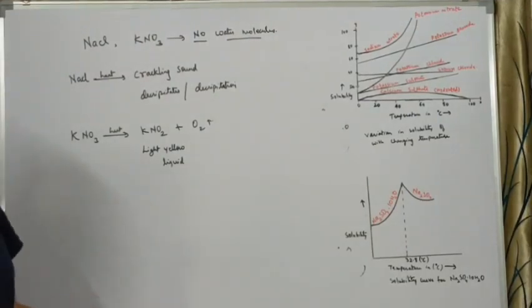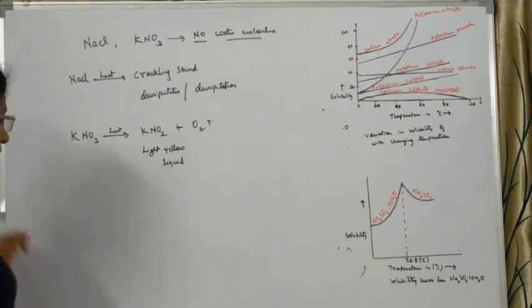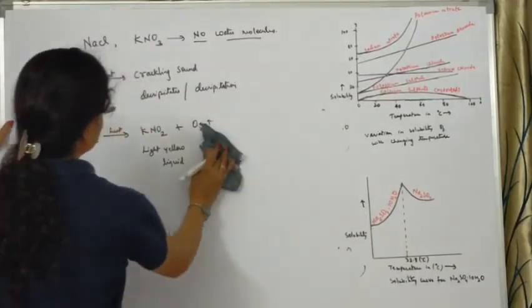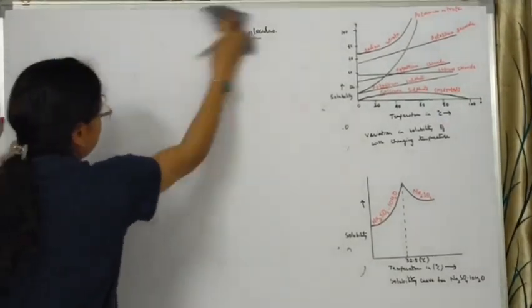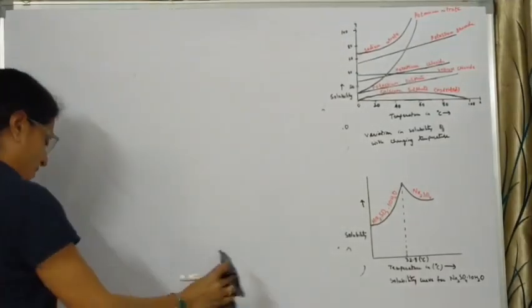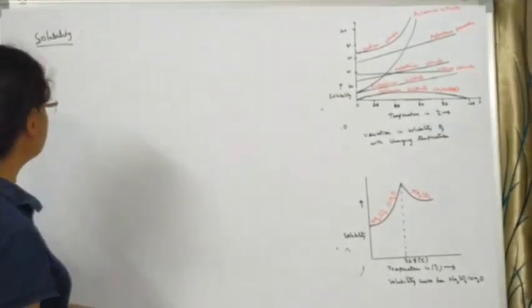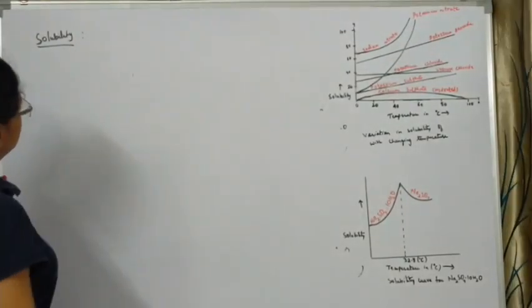Our next topic of discussion is solubility, which I discussed with you in the previous class.